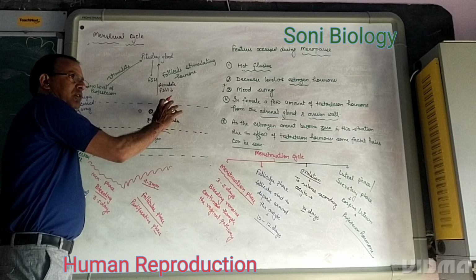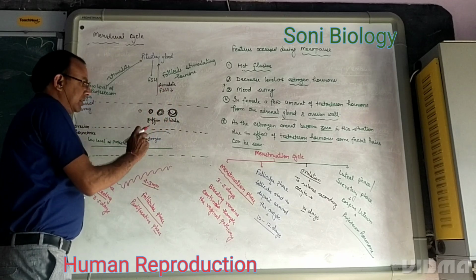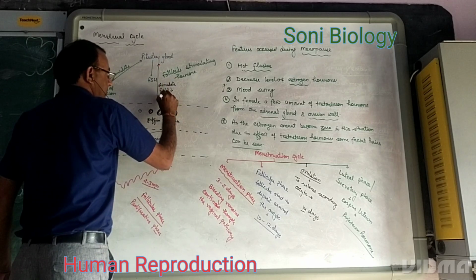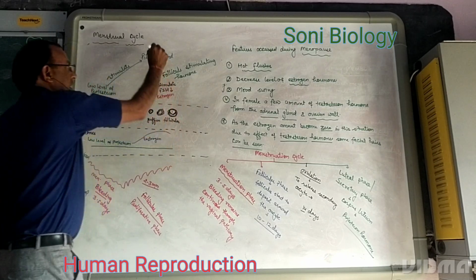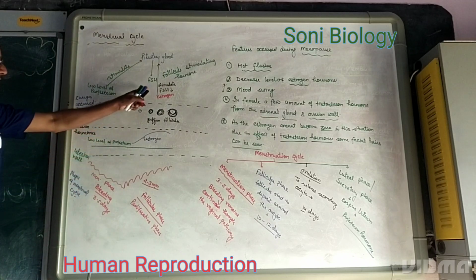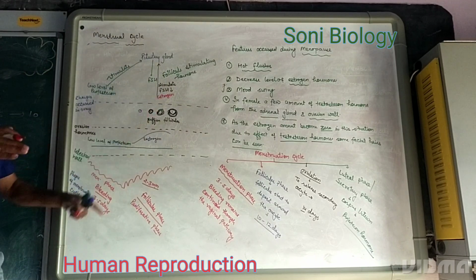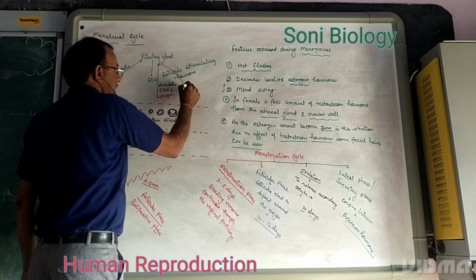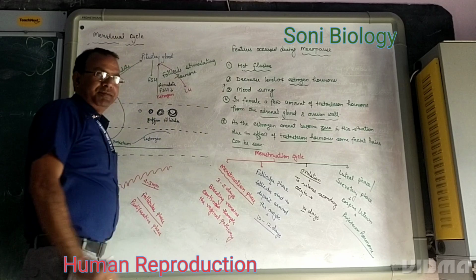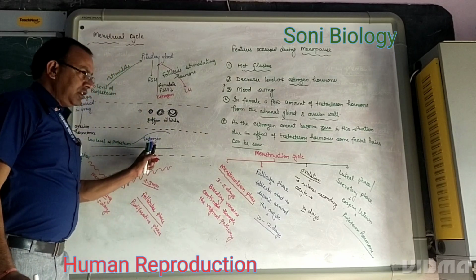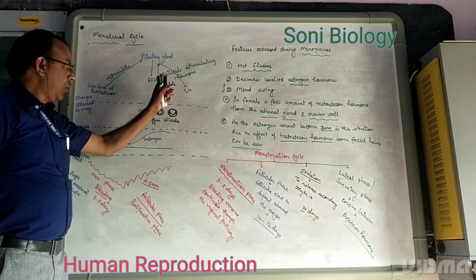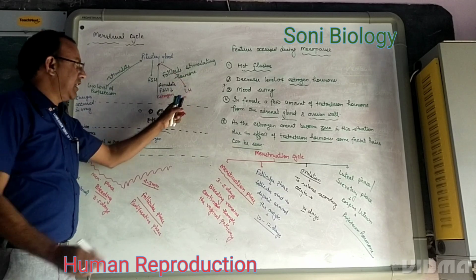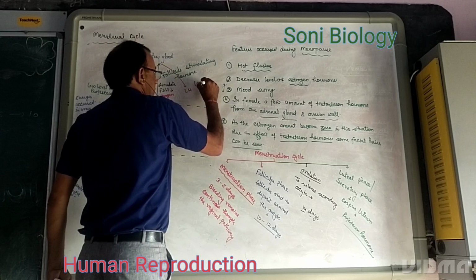As the Graafian follicles are fully deposited, the estrogen stimulates the pituitary gland not to secrete FSH. It means stoppage of FSH, but it releases another hormone that is called LH. Estrogen stimulates the pituitary gland not to secrete FSH, but to secrete LH. LH stands for luteinizing hormone.